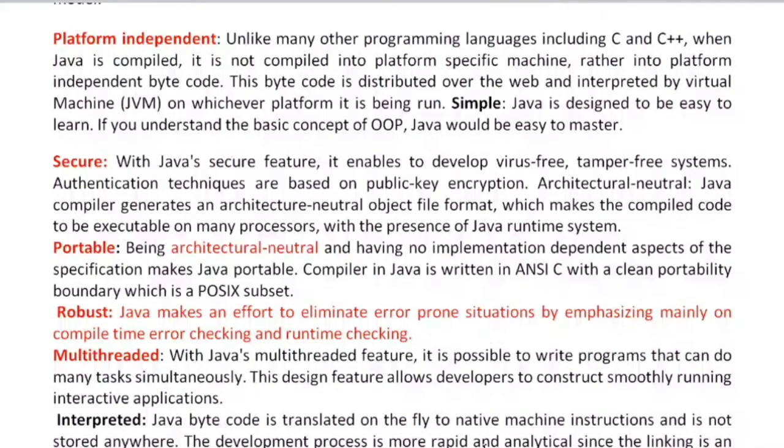Clear? Something 0 by something. Clear? 0 by something, the value is 0 according to the mathematical formula, but in a calculator we do not find such operations. So this is known as the exception, which is handled in Java more precisely. So that is known as robust in nature. Not only this,